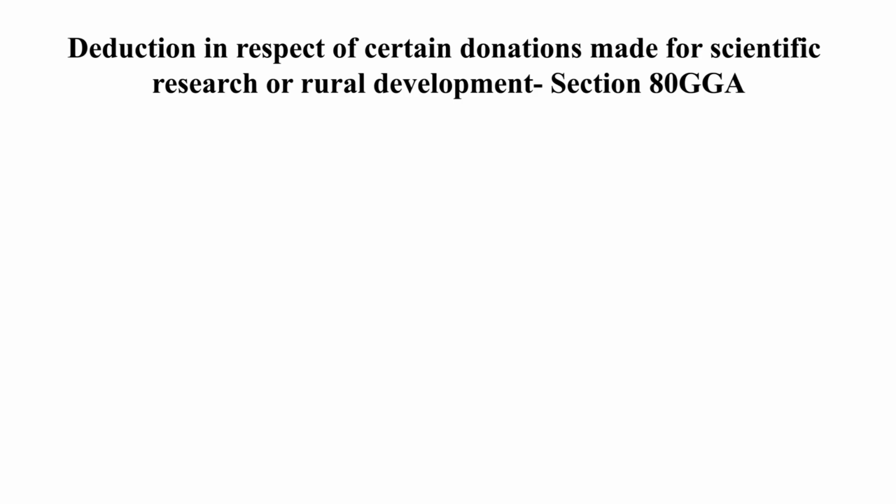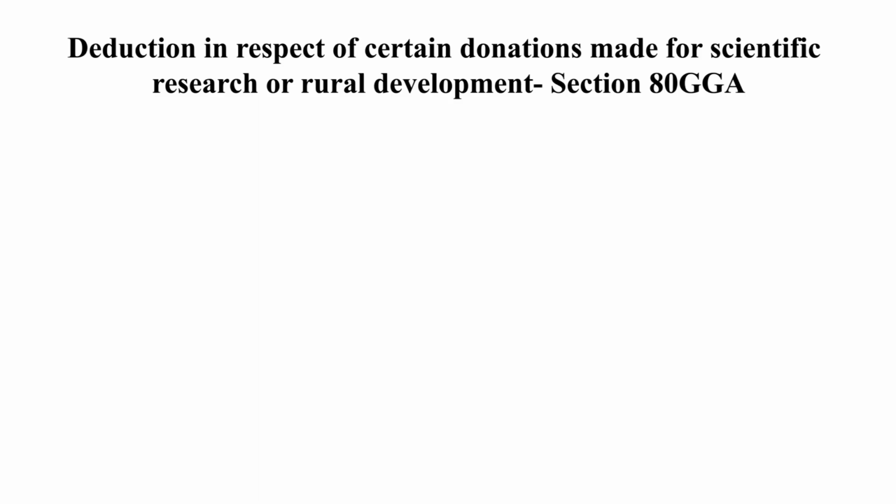Then deduction under section 80GGA for donation made for scientific research or rural development. This is also very much important towards economic development. Scientific research is for economic development and rural development is also for socio-economic development. So, any donation made for scientific research purposes or rural development purposes qualifying under section 80GGA is allowed as deduction, subject to satisfying certain conditions.